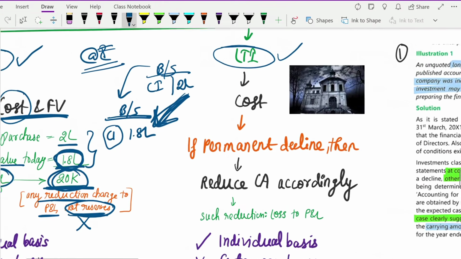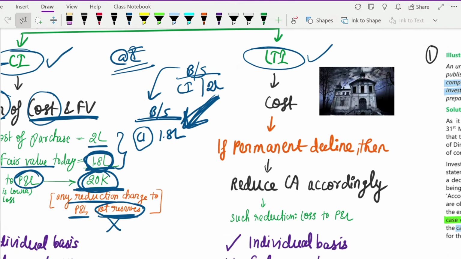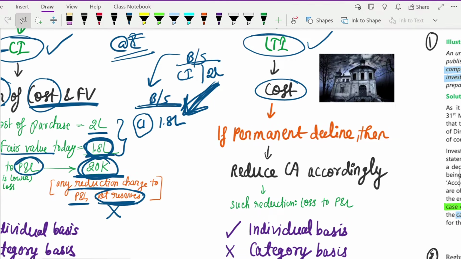Next, long-term investment. Long-term investment is very simple. You have to record it at the cost only. Here, no fair value, nothing. You have to record the long-term investment at your cost only. But here there is one exception. If there is any permanent decline in value of the investment, then in such case, you can reduce the carrying amount accordingly.